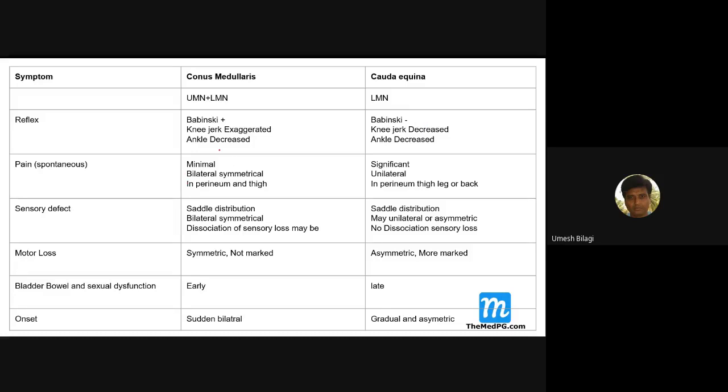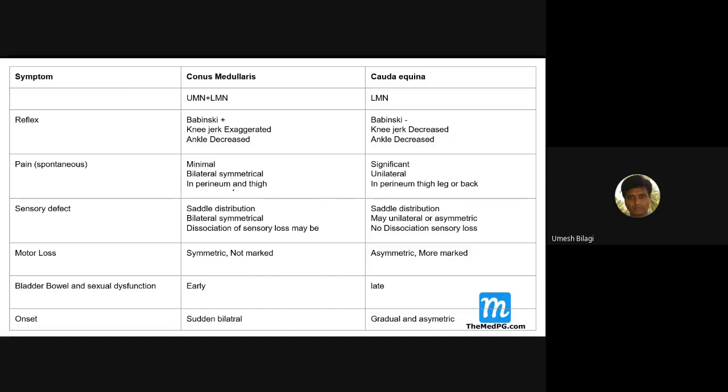Pain in conus medullaris is minimal. Because you are affecting the conus medullaris, which is one entity, the manifestations can be bilateral and symmetrical. Whereas cauda equina is a loose structure, so manifestations may be unilateral. Because it involves the peripheral nerves, the pain is more severe and significant, with involvement in the perineum and high thigh. That is a saddle type of distribution.